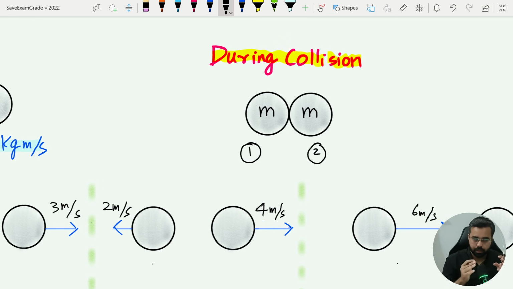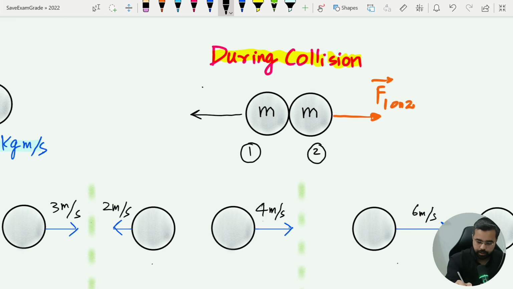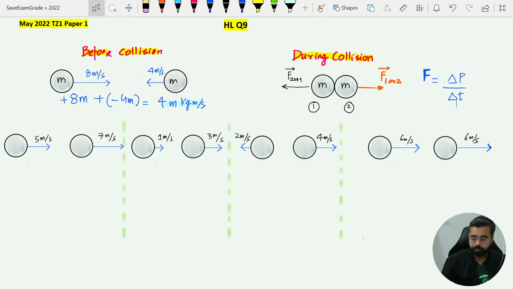During the collision, the two balls are interacting. So we will say ball 1 is applying this force on ball 2. So I'm saying 1 on 2. As a reaction, the same force will be applied. Focus on the word same. The same force will be applied, but in the opposite direction. That will be 2 on 1. So when we say the same force will be applied, magnitudes are the same, which means that their rates of change of momentums will be also equal, and their changes of momentums will be also the same.